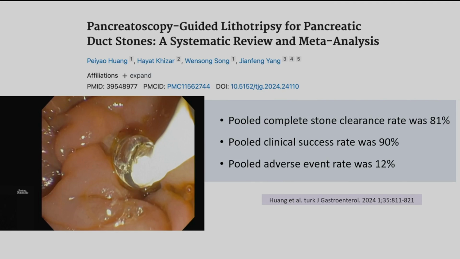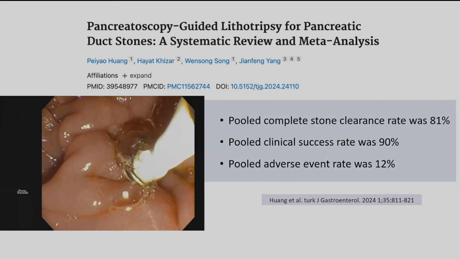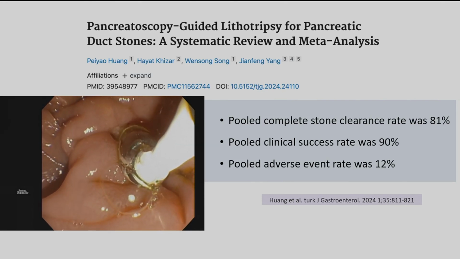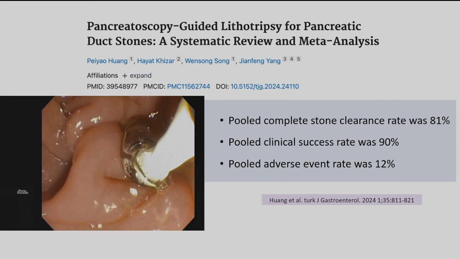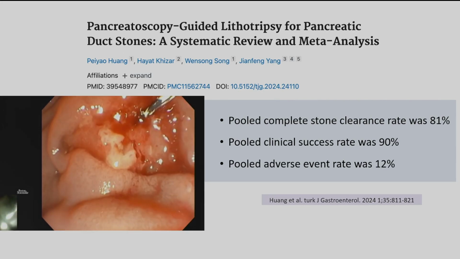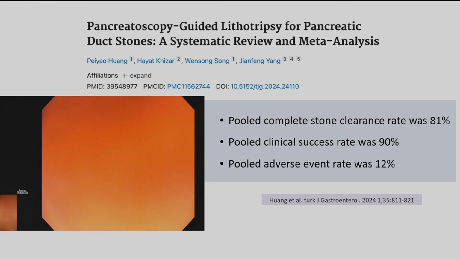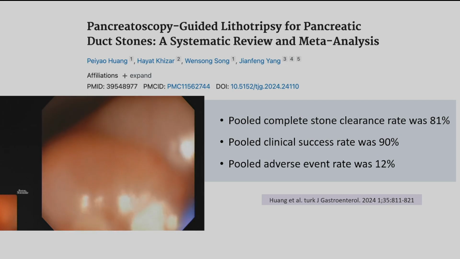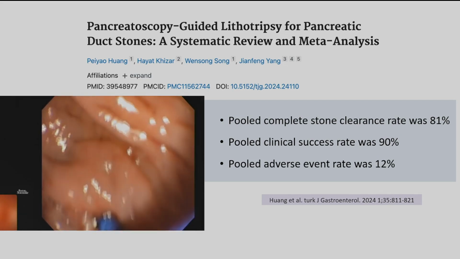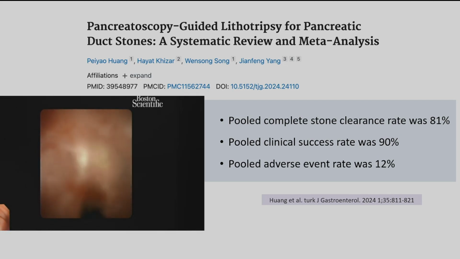If lithotripsy is not available, definitely you can do pancreatoscopy, but it requires experience. In this review and meta-analysis, complete stone clearance was seen in 81% of the patients. But what is more important while doing pancreatoscopy and EHL is that the stone should be in the neck or in the body of the pancreas.